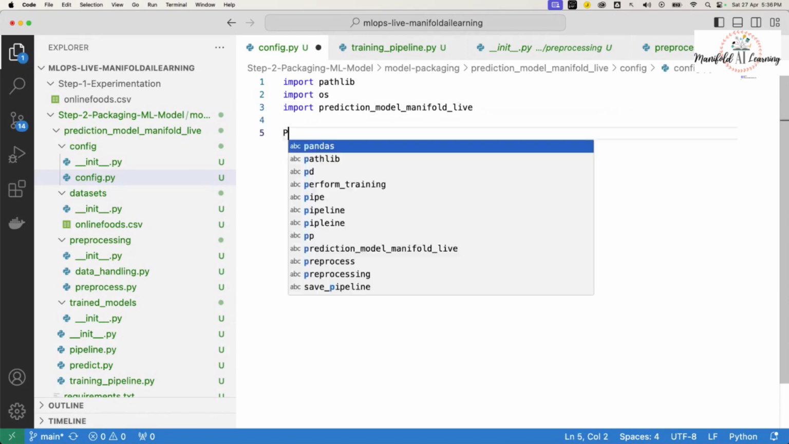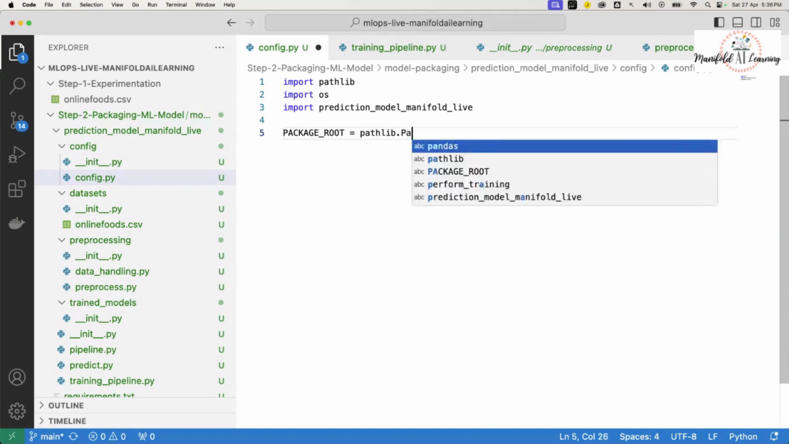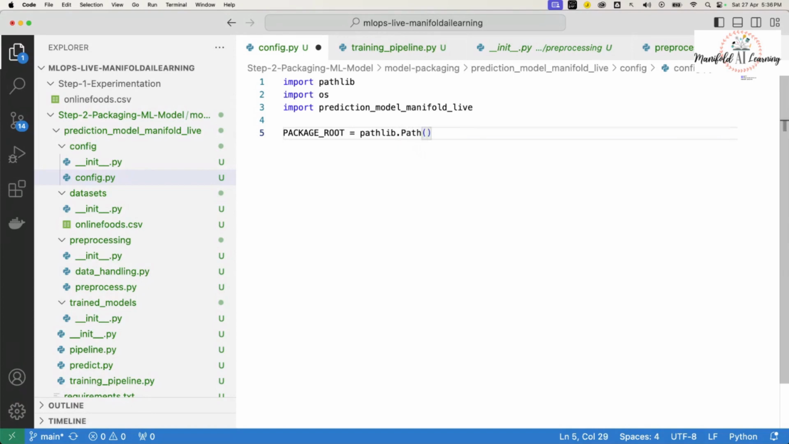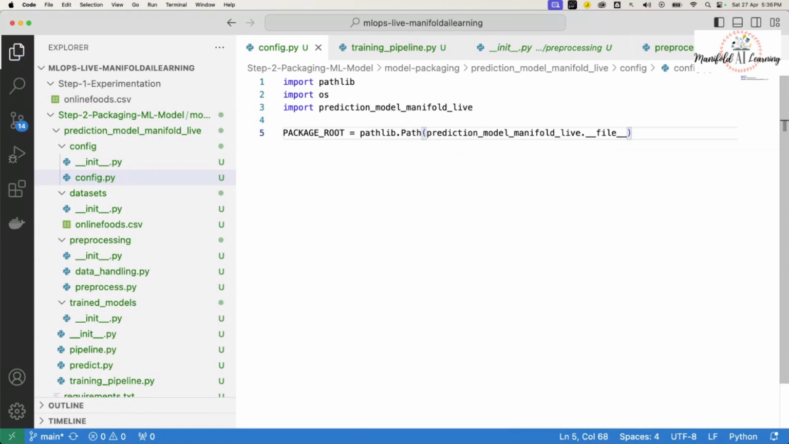Then I'm going to specify my package root. Package root is nothing but where exactly the root folder of this package is. For that, I'll say pathlib.Path, and I'm going to get the path of my package's __file__. For this file, I'll go ahead and get the parent. In this way, we would get the package root.